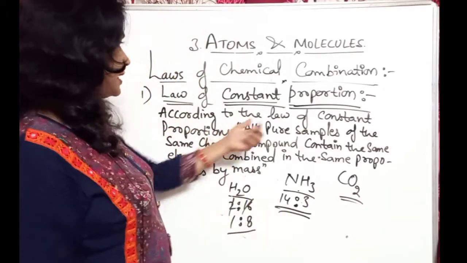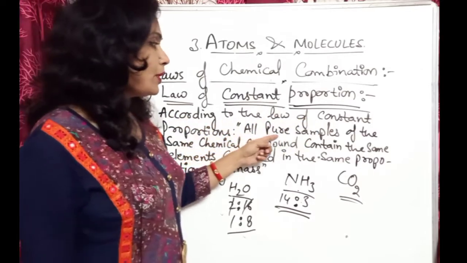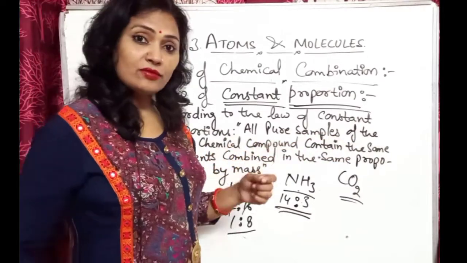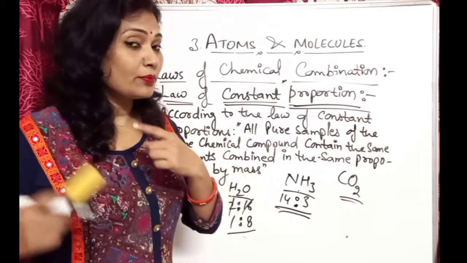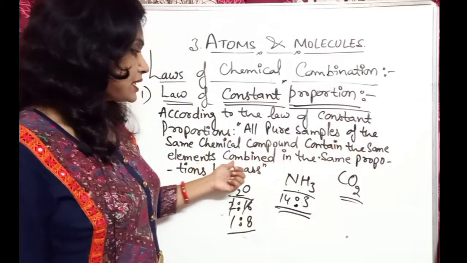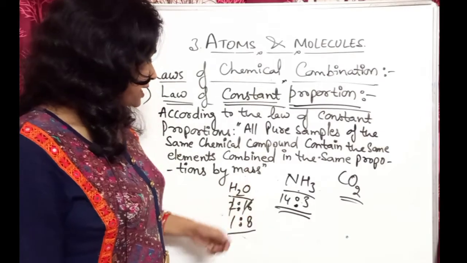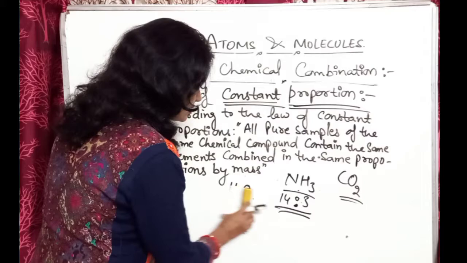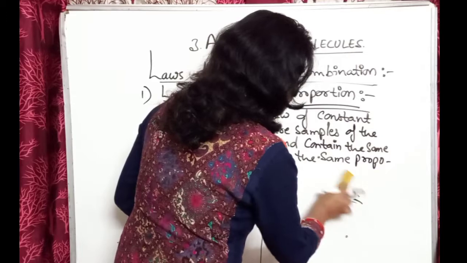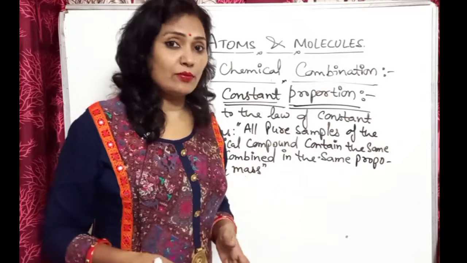Okay, so we can say that according to the law of constant proportions, all pure samples of the same chemical compound, as I have told you that elements and compounds are pure samples, contain the same elements combined in the same proportions by mass. Every time carbon dioxide is formed anywhere, in any reaction, it has the same proportion.